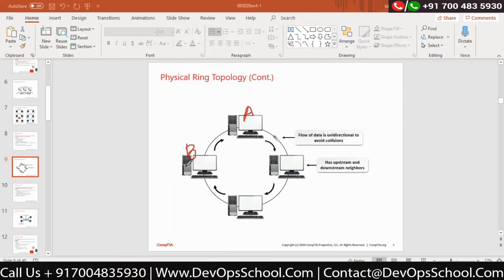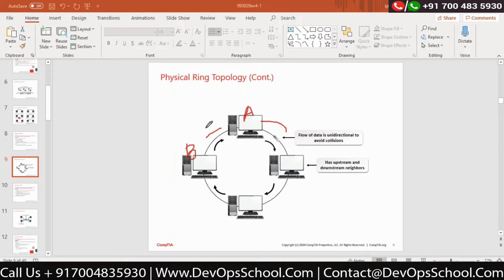Correct? Now if it happens in two directions, what will happen? Computer A wants to talk to computer B. What will happen if the data is allowed to flow in any direction or in any particular way? Then what will happen? A will send data to B in this particular way, and once again A will send data in this particular way.